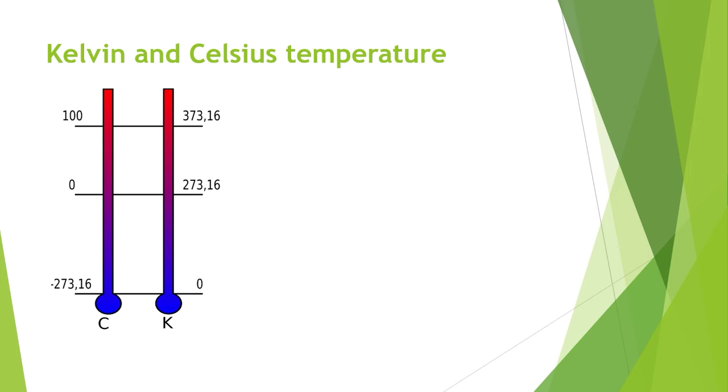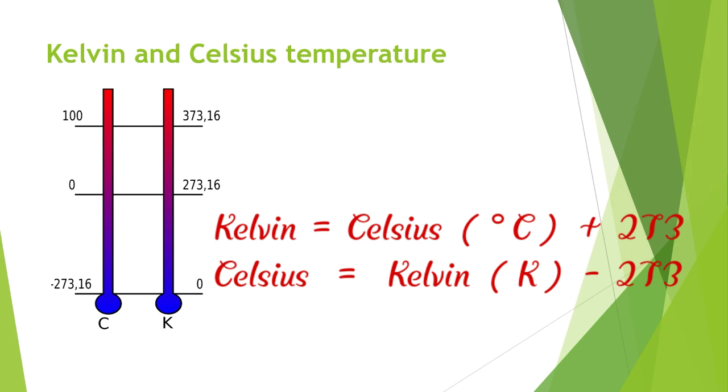Here we can write minus 273 degrees Celsius. At absolute zero, there is no molecular motion and hence no heat energy in the substance. At absolute zero, all atomic and molecular motion is stopped. So absolute zero is the lowest temperature possible, denoted by 0 K or minus 273 degrees Celsius.